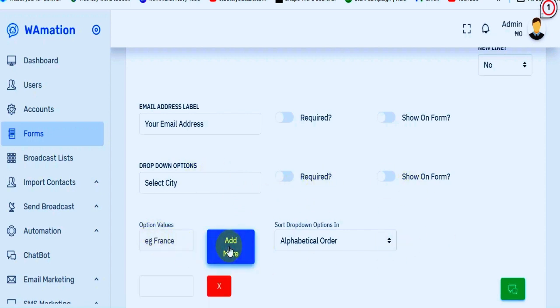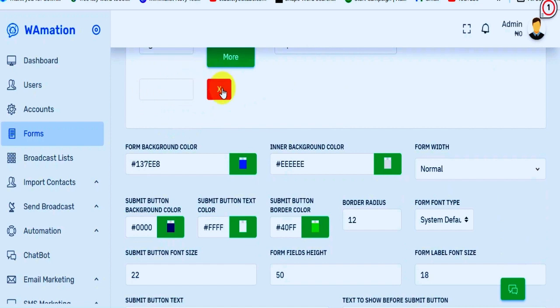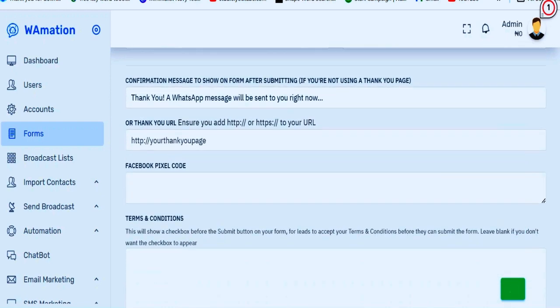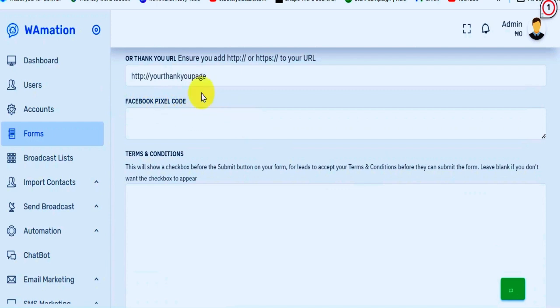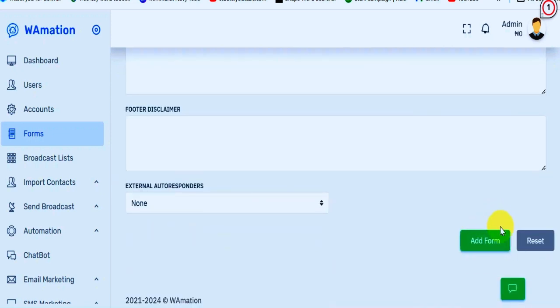Once you click add more, the form will be generated, or any field that you want to add to the form. All these things are just some HTML-related information; you might not be worried so much about this. Then you can add your Facebook page or even your email address if you are running an organization, or any additional information. Once you are done, you click add form.